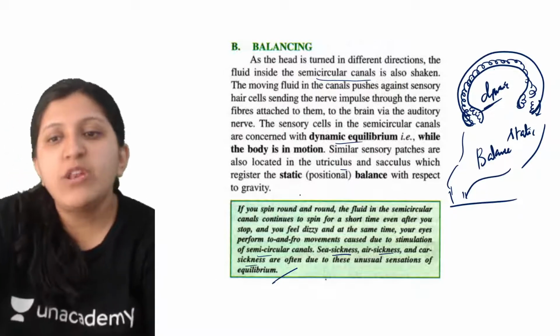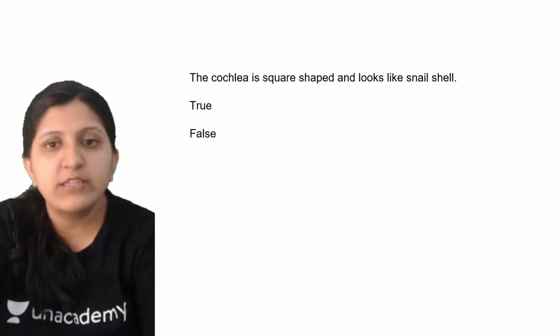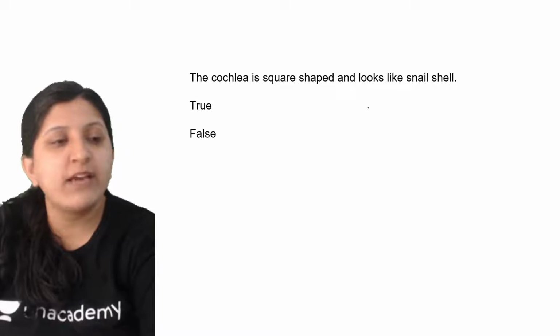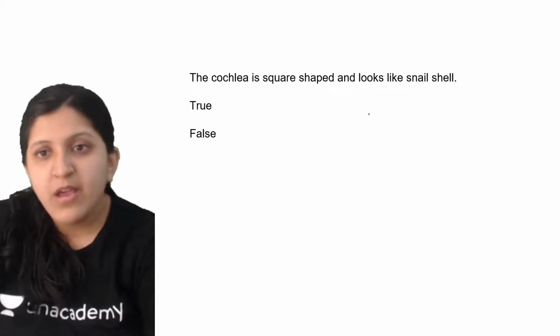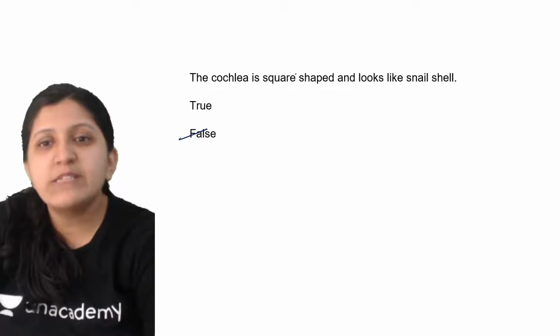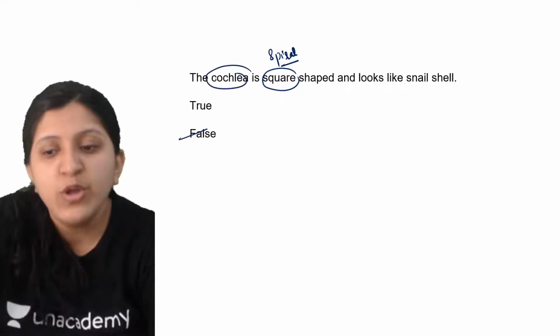All right, now moving on to the pop quiz. Any doubts you have, you can get in touch. The cochlea is square shaped and looks like a snail shell. Is it square shaped? This goes false, because it is not square shaped, it is spiral in nature. This is with respect to the cochlea.